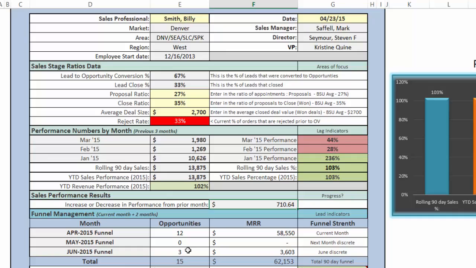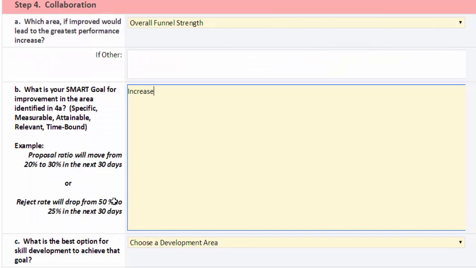And flipping back to here, what I might look at is that I'm expecting an overall increase in his funnel of maybe 40%. He's got an actual funnel that's okay, but what I need to see is more opportunities for each month. So I want to see an increase in the 60 and 90-day funnel opportunities. And again, it needs to be SMART, so it needs to be specific, measurable, attainable, relevant, and time-bound. So I'm going to say that I want to see a